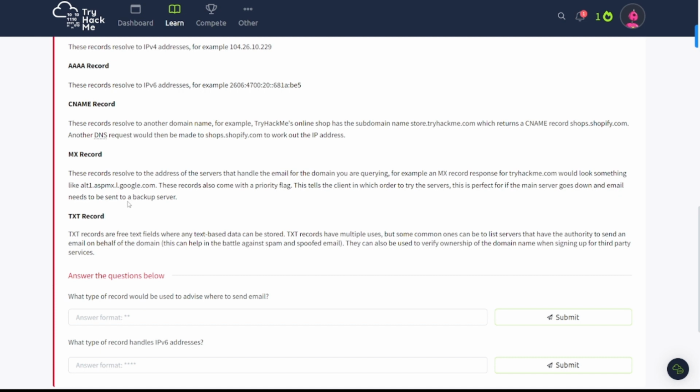MX records, which is mail records. These records resolve to the address of the servers that handle the email for the domain you are querying. For example, a MX record response for tryhackme.com would look something like alt1.aspmx and so on. These records also come with a priority flag. This tells the client in which order to try the servers. This is perfect for if the mail server goes down and email needs to be sent to a backup server.